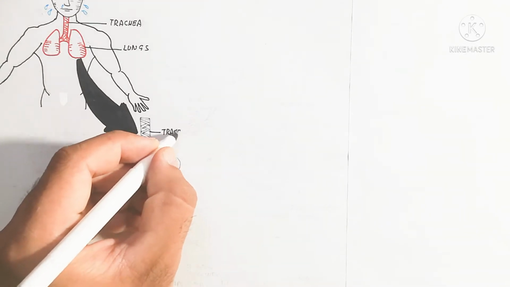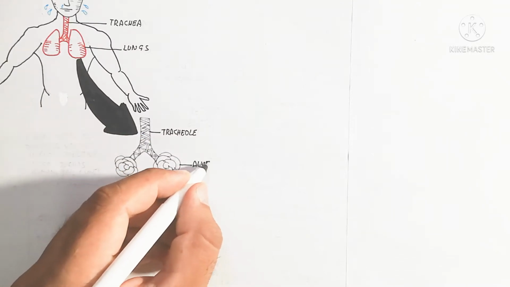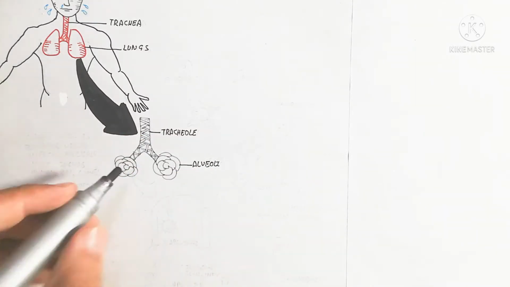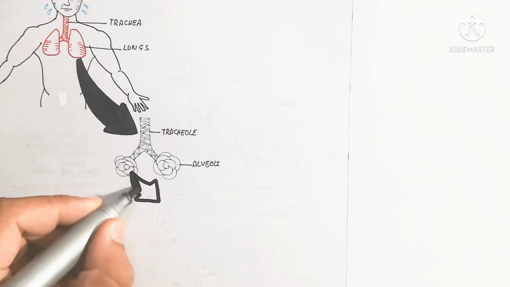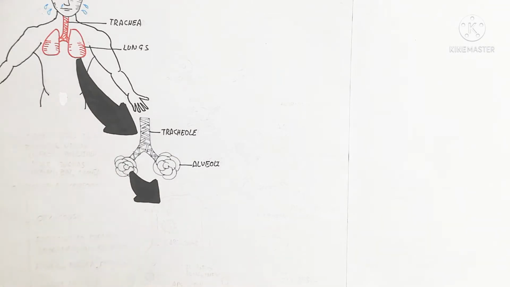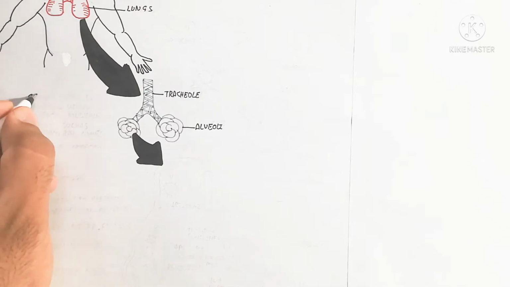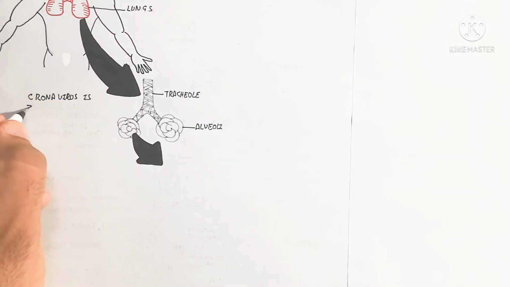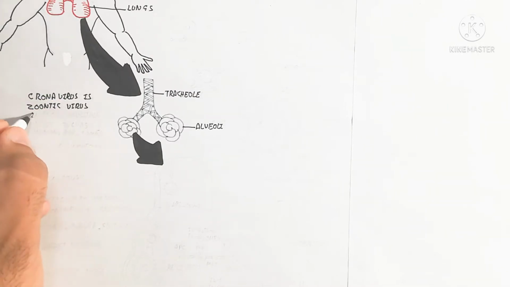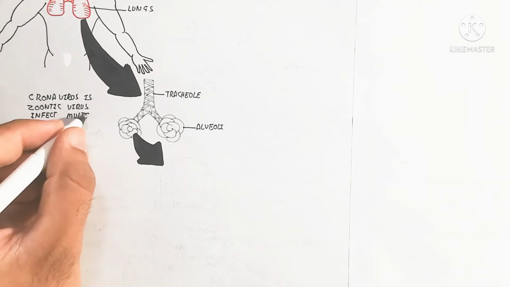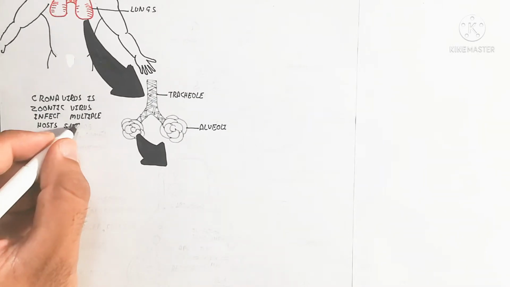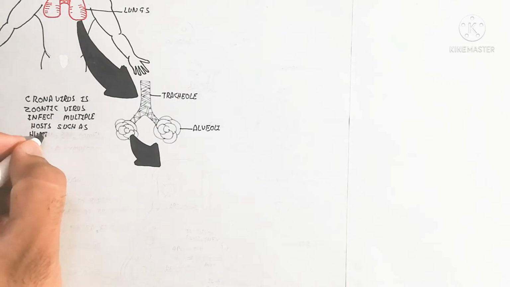We will also discuss the signs and symptoms of the coronavirus. So here is the trachea, which ultimately goes into the alveoli, the terminal point, and the air sac is the terminal. So the coronavirus is a zoonotic virus that infects multiple hosts such as human, bat, camel.